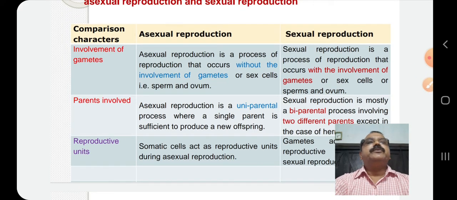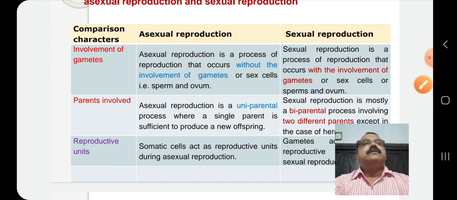Asexual reproduction is a process of reproduction that occurs without the involvement of gametes or sex cells. But in case of sexual reproduction, gametes are involved. That means male gametes and female gametes are involved in this process.